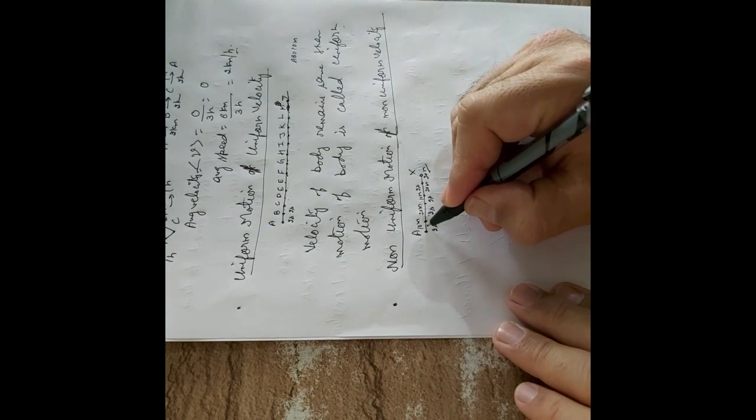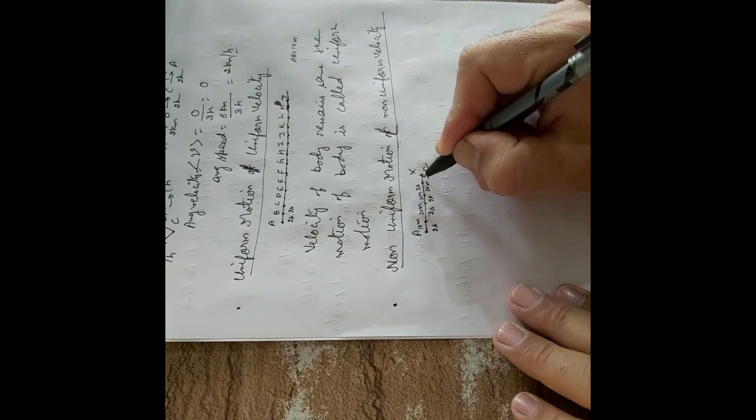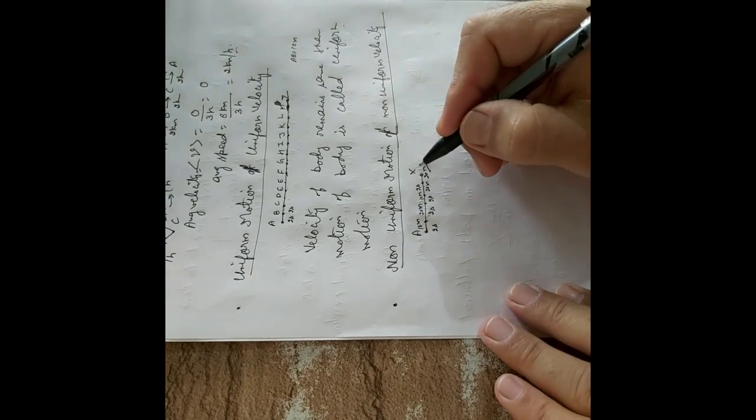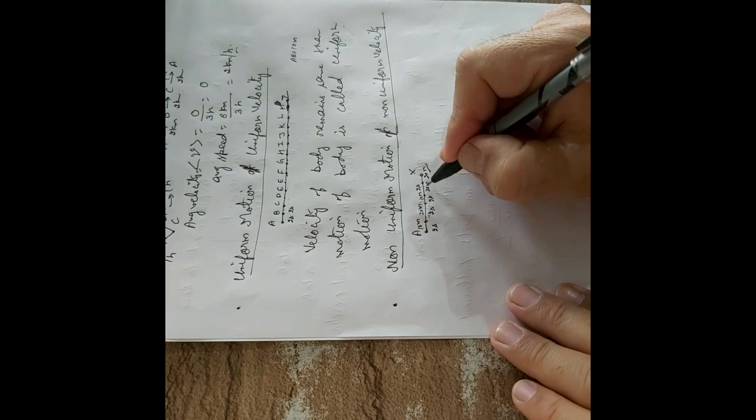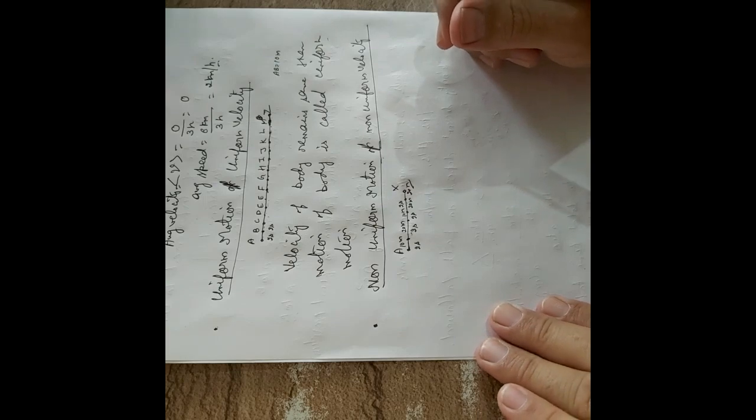So what is happening here? Displacements are not same, but the time intervals are equal. So I will say that this is the case of non-uniform motion.